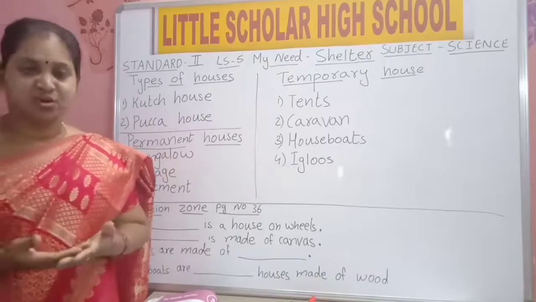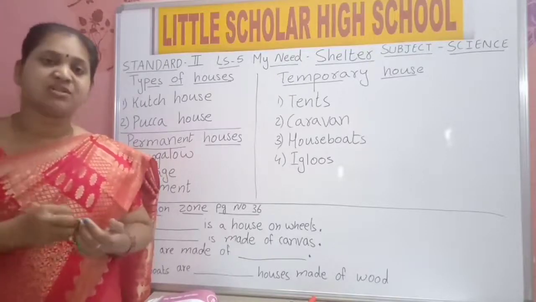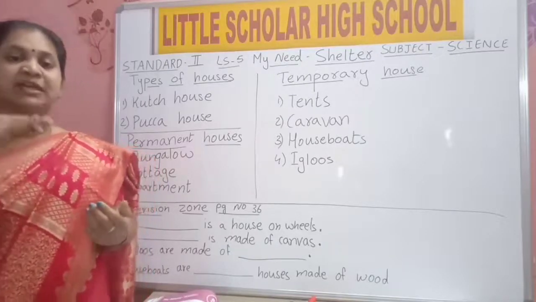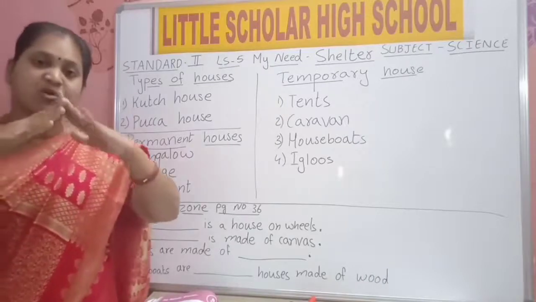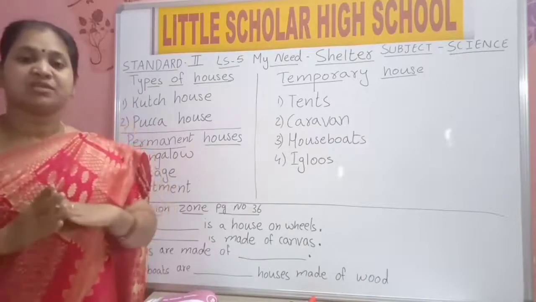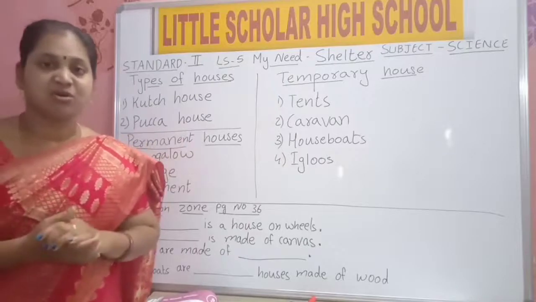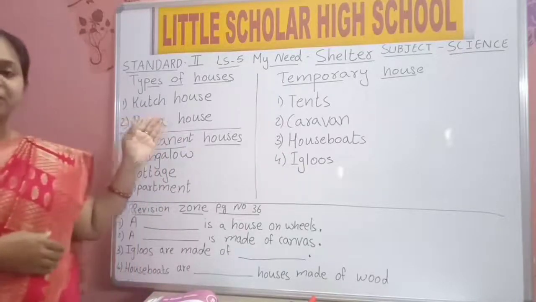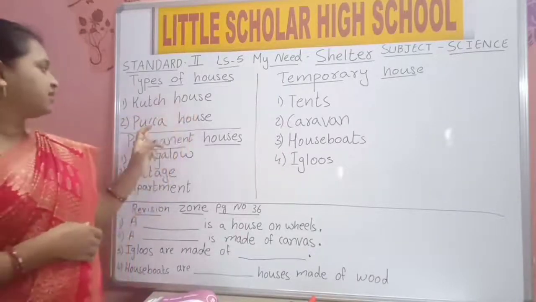Mud houses, when rain falls, may melt. All the leaves on the top of the house will fly away. So kacha houses are not strong. An example of a kacha house is a hut. Next we have pakka house.